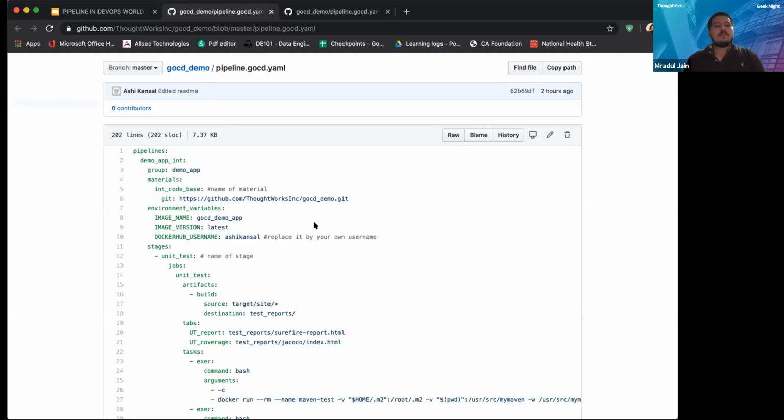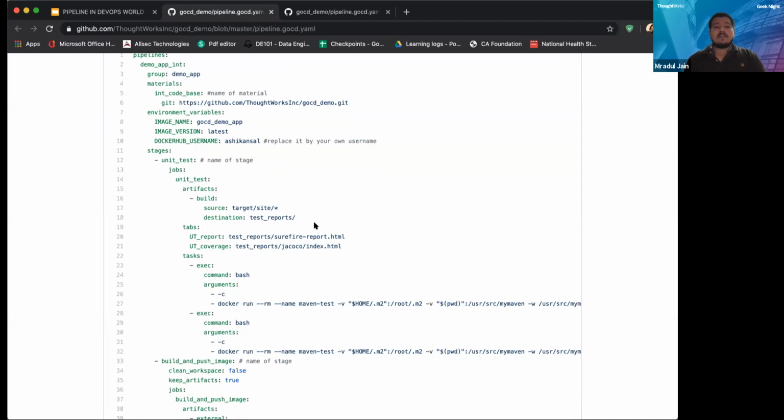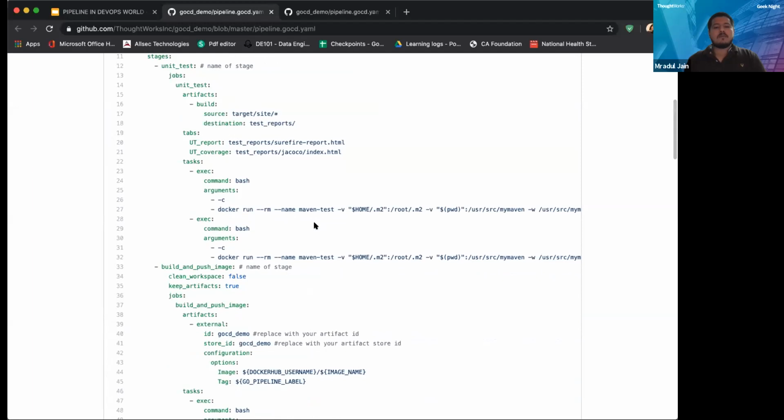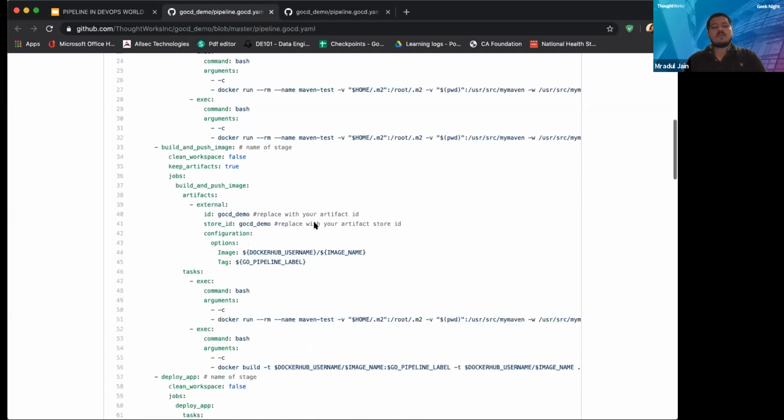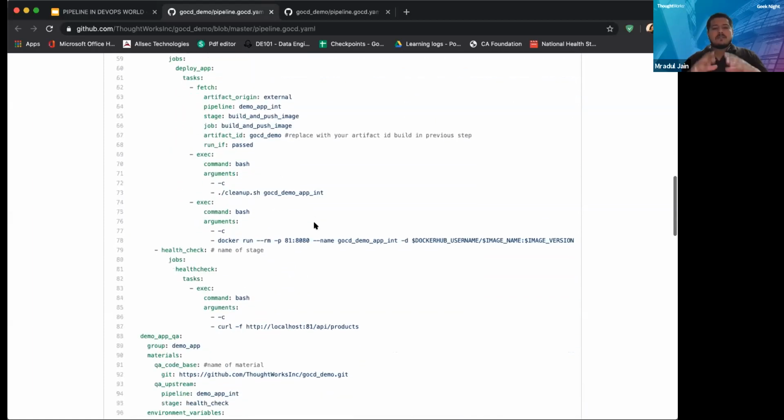The very first thing you can see is pipelines. We have defined the pipeline name demo app int. We have grouped them together. There are some materials defined. Then come the stages. Unit test is there. At the bottom portion, you can see build and push image. Then if you go a bit further down, you can see the stage deploy app, and finally the health check. So the stages which you are seeing in the block diagram, we have defined similarly in the YAML format here.